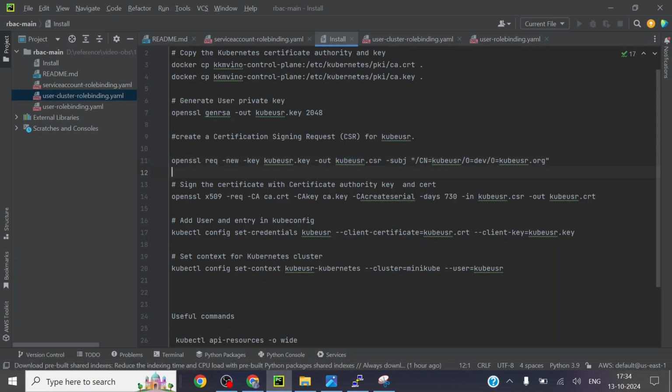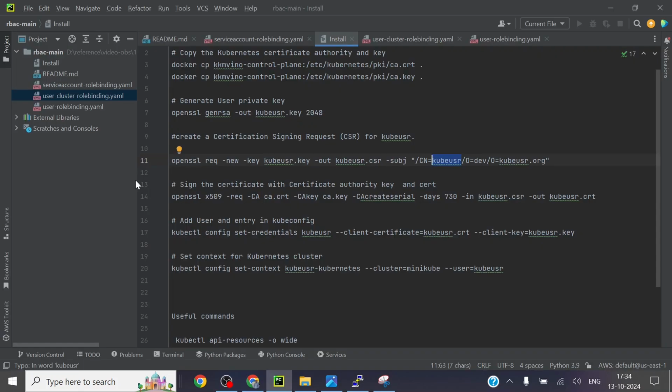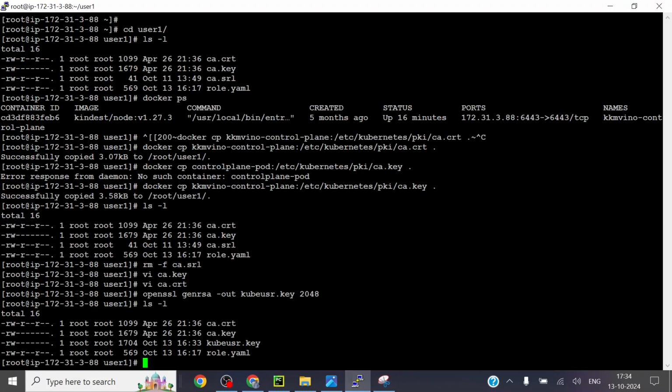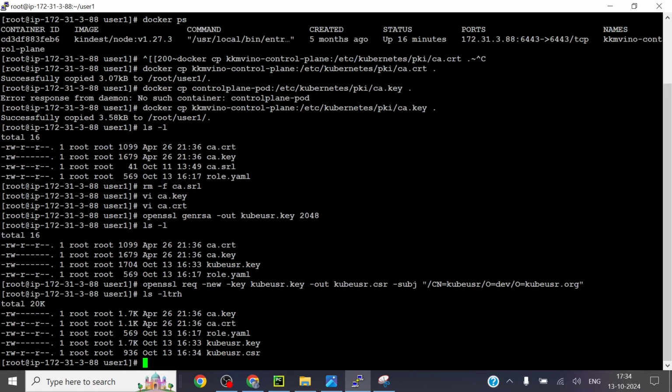With the subject, this CN is the common name. This is the username. For instance, kubeuser will be the new user added for our demo purpose. Imagine this username is kubeuser. This is the organization, kind of a group. You can put a dev group or anything, and multiple groups can be added. Just copy it. So next is the certificate signing request. I'll just put it. See, a certificate signing request is generated.